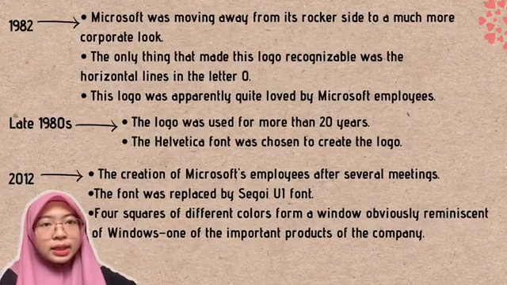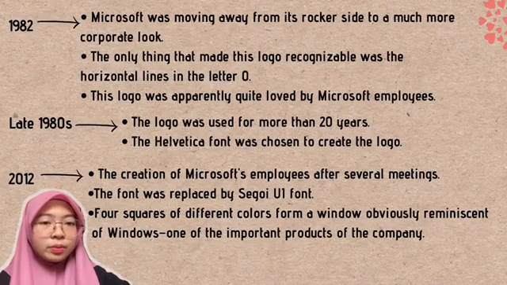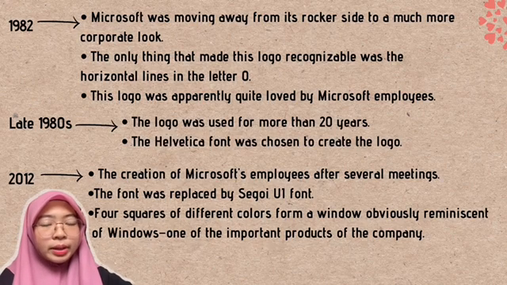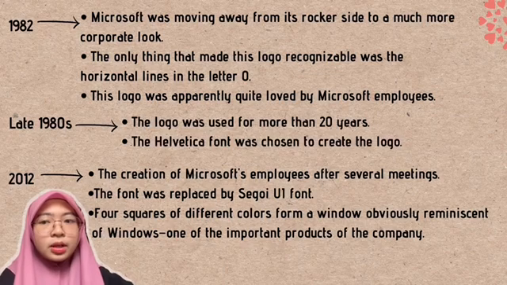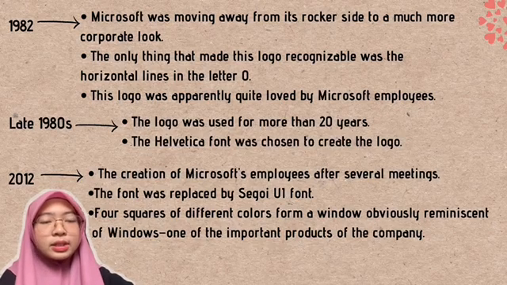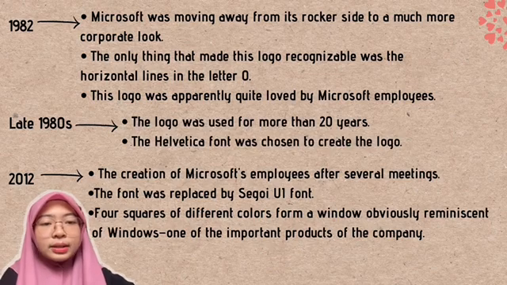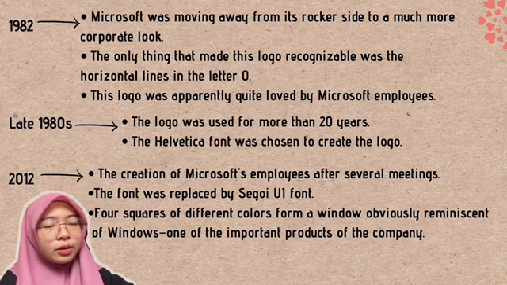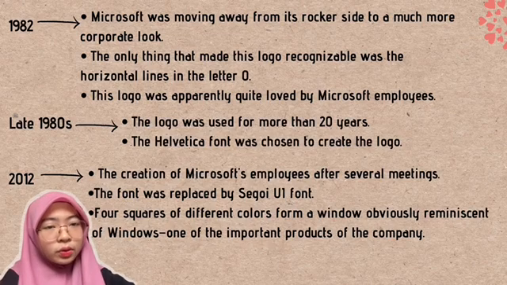2 years later, in 1982, moving away from the rocker side, the Microsoft logo became more of a corporate look. The only thing that made this logo recognizable was the horizontal lines in the letter O. Apparently, this logo was quite loved by Microsoft employees. Later, in 1980, the logo was redesigned, but this time it held on for quite long, for 20 years. They didn't redesign the logo. A little bit of information, the Helvetica font was chosen to create this logo.